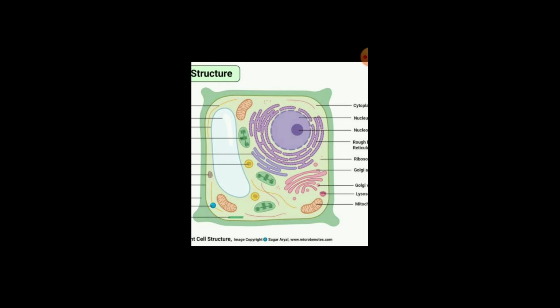First of all, substances inside the cell membrane together are called protoplasm. All the substances inside the cell membrane are called protoplasm. And the protoplasm, once again, we can divide into cytoplasm plus nucleus. That means all factors required for life activities are present in the cytoplasm. These parts are called cell organelles.